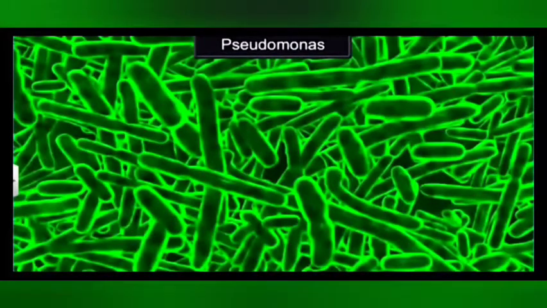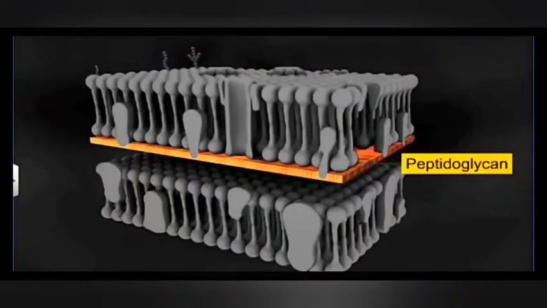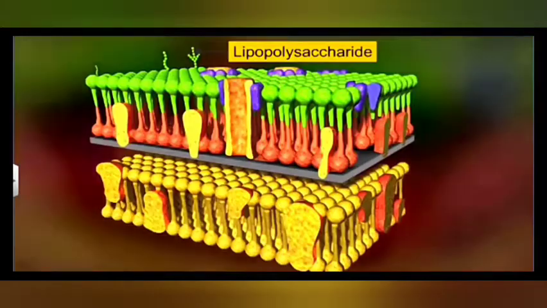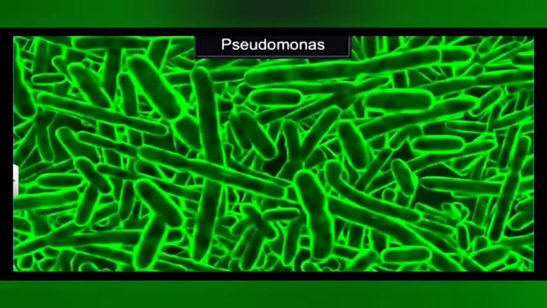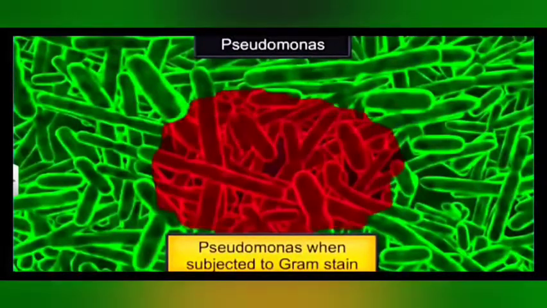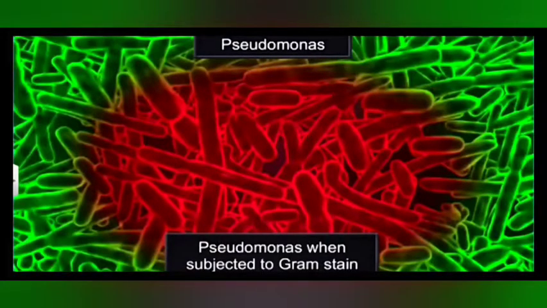Let's first take Pseudomonas. Pseudomonas is called a gram-negative bacteria. Why? Because its cell wall is made up of peptidoglycan, along with quite a large number of lipopolysaccharides and lipoproteins. So this Pseudomonas, when it is stained by gram stain and then washed, it loses the gram stain and acquires only the safranin. Therefore, it is called a gram-negative bacteria.